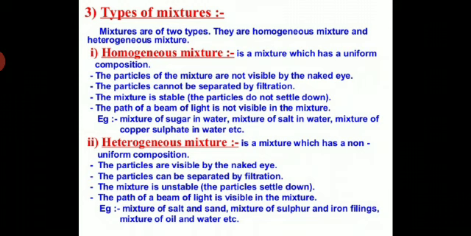If we talk about pure substances, they react together in a fixed ratio. A compound is a pure substance and it is made up when two or more elements combine chemically in a fixed ratio. But a mixture is made when two or more elements or compounds are physically mixed together in any ratio, that is, in any proportion. The components of a mixture can be separated by simple physical methods.